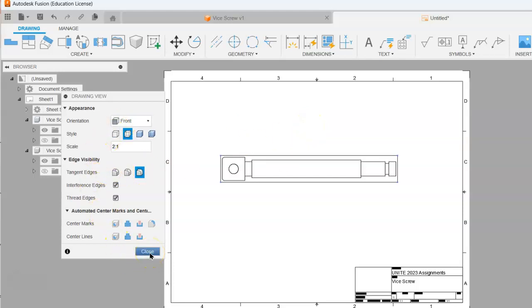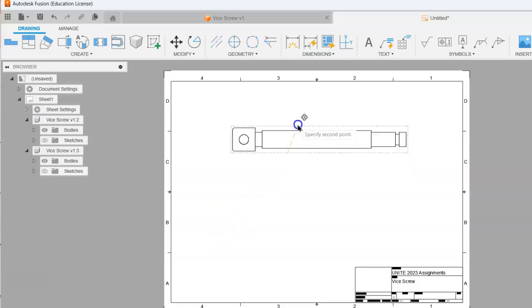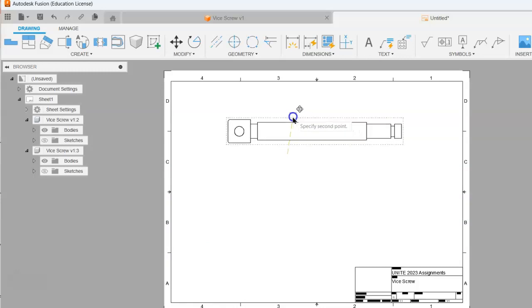So we'll click on close for right now, and we can just click and hold on this view and move it to the top of the sheet.